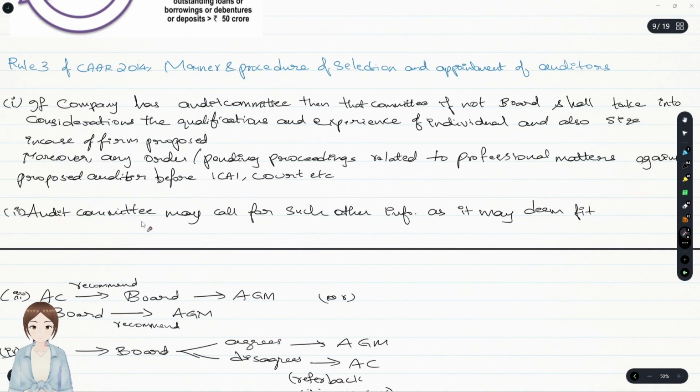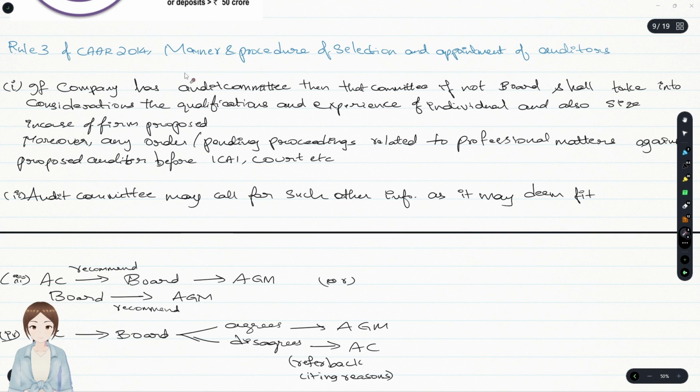Special attention here. And rule number 3 of CAR 2014, manner and process of selection and appointment of auditors. If the company has an audit committee, then the committee, if not, the board, if it does not have any committee, the board shall take into consideration the qualification, expertise and experience of such individual, and also the size in case of a firm proposed.